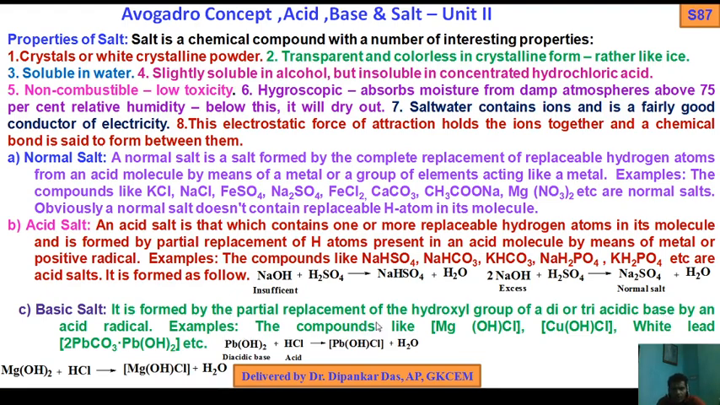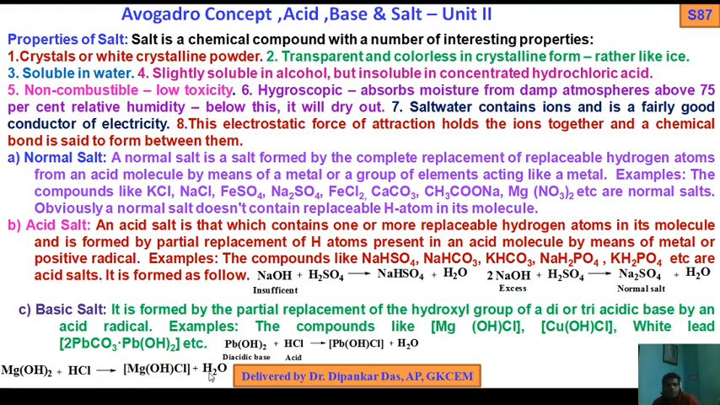Examples are compounds like magnesium OHCl, CuOHCl, white lead, PbCO3 dot Pb(OH)2, etc. Pb(OH)2, a diacidic base, plus HCl gives PbOHCl plus water, a basic salt. Similarly, magnesium hydroxide plus HCl gives magnesium OHCl plus water. So you get the basic salts.